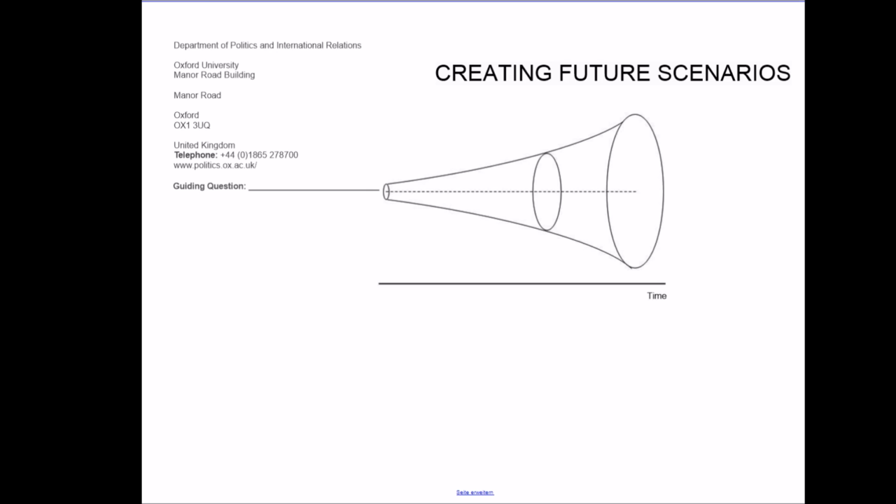The writing frame for creating future scenarios represents the generic features of a scientific report addressing the politicians in charge. This is introduced by the letterhead of a university department. The guiding question is placed at the beginning of the funnel, representing the present.